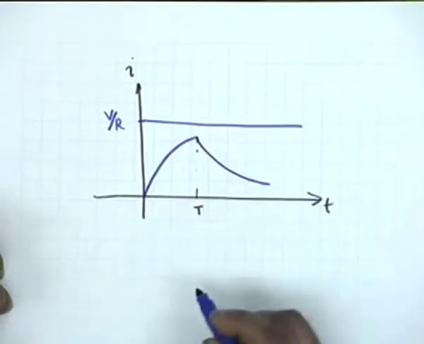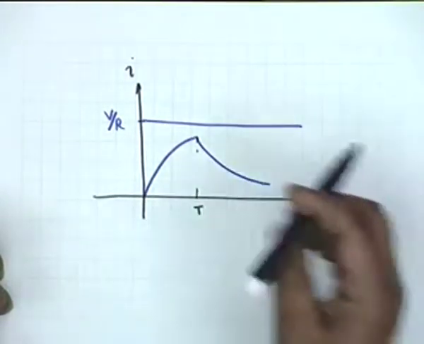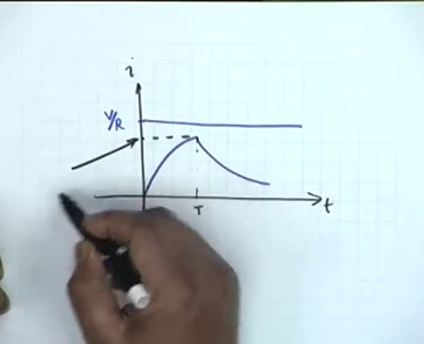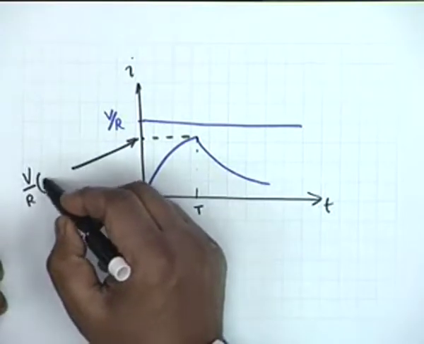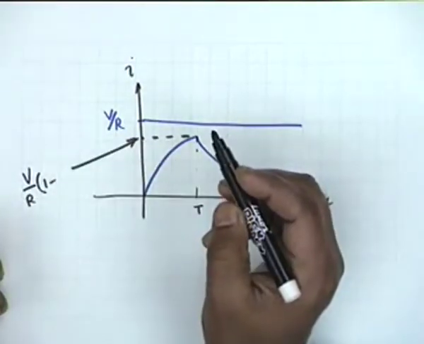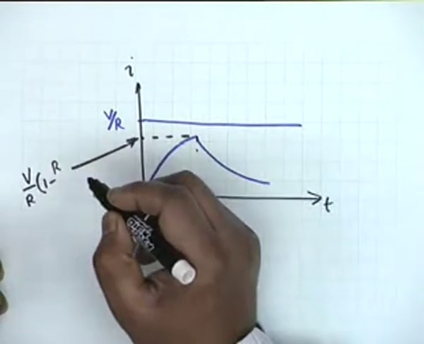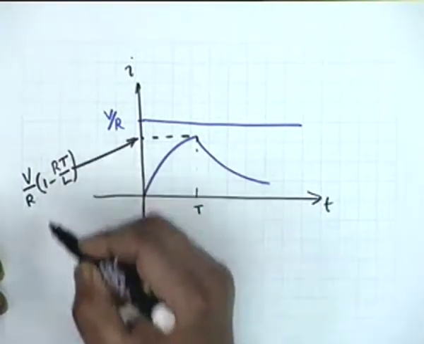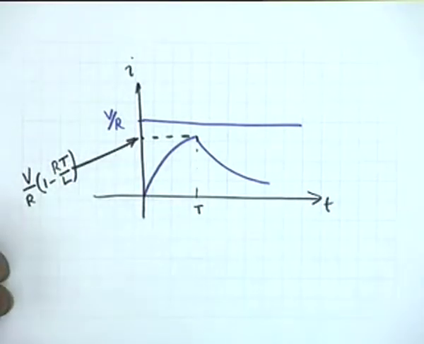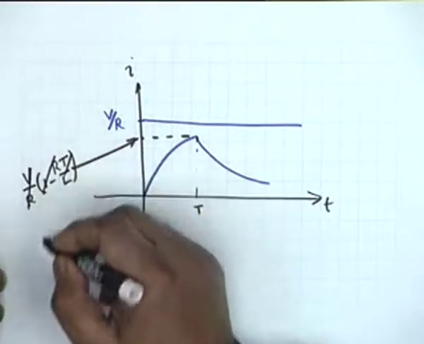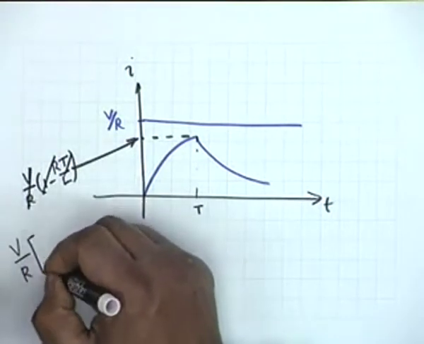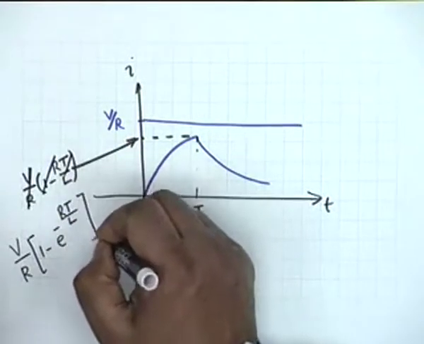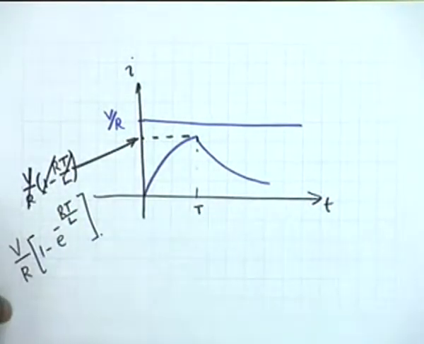It diminishes like this, all right. And you see the maximum response would be simply given by V by R times 1 minus e to the minus R capital T divided by L. Is that okay? I beg your pardon. V by R times 1 minus e to the minus R capital T by L. All right.